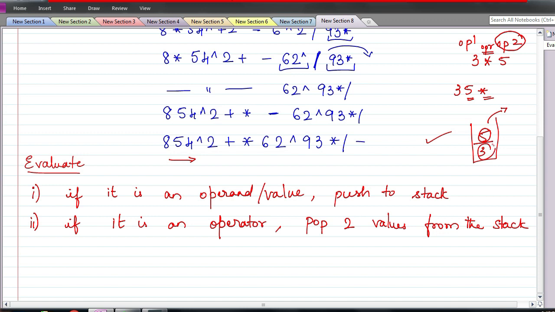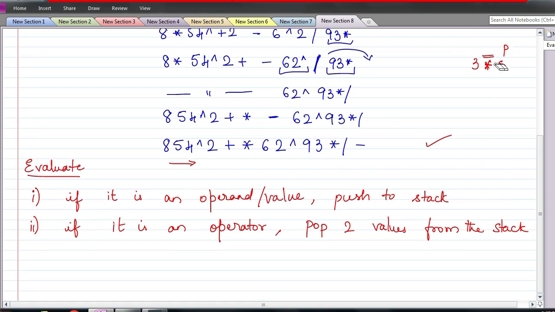Second operand that I pop is operand 1. If it is multiplication or addition, there is no difference whether you do OP1 plus OP2 or OP1 star OP2. But if it is subtraction or division, it matters. Therefore, make sure that the first operand that you pop is assigned to operand 2. Then the second operand that you pop is going to be operand 1. And based on the operator, perform the operation.